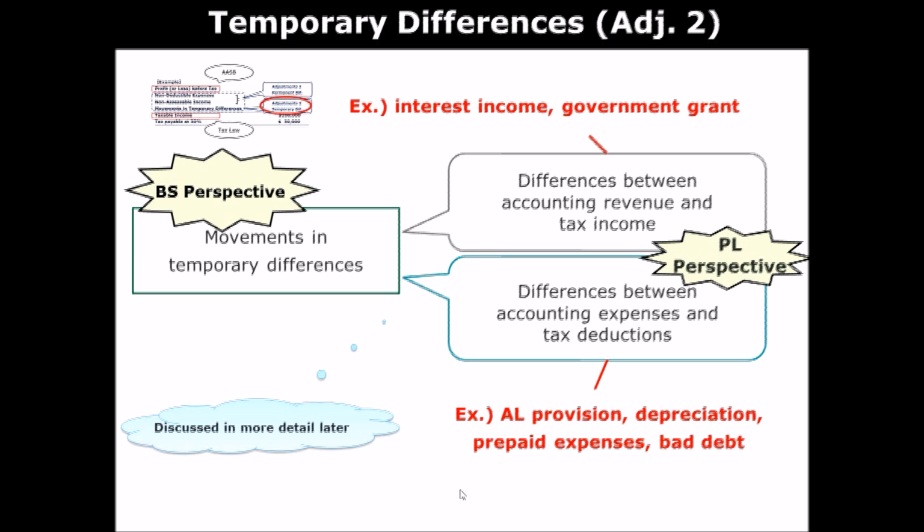And let's look at the second box, difference between accounting expenses and tax deductions. For example, annual leave provision, depreciation, prepaid expenses, bad debt. So I kind of touched on this annual leave provision in a different slide, right? So what annual leave provision is, the liability that is recorded for the future liability that the company has to pay, right? When annual leave is taken by an employee or when, for instance, an employee leaves the company has to pay the annual leave amount in cash to the employee, so the company has to record liability.